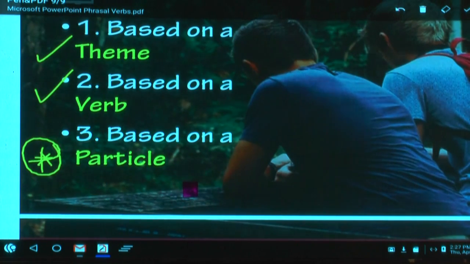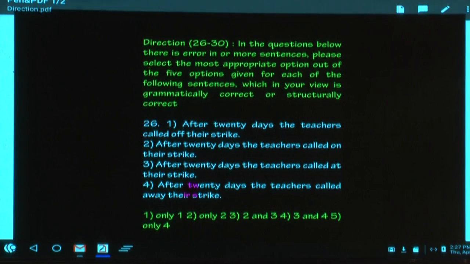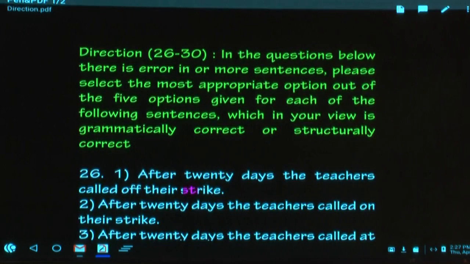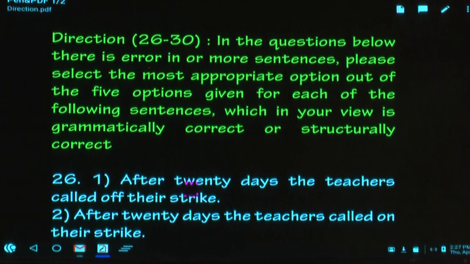Now, based on this knowledge, we'll go to today's paper and we'll spend time on the 5 questions. Try to use this knowledge and try to spot the errors. There are problems with the key, so you have to use this knowledge. Now, in the questions below, there is error in one or more sentences. That is very important. Please select the most appropriate option out of the 5 options given for each of the following sentences, which in your view is grammatically correct or structurally correct.